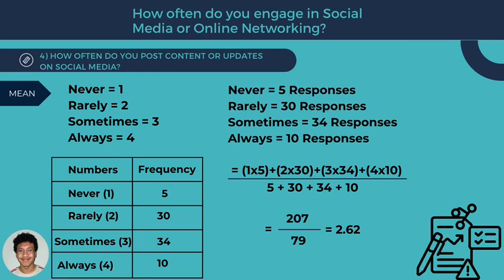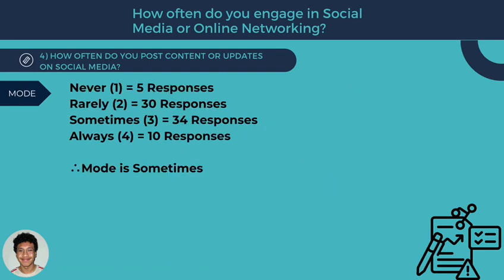We can assume that never equals 1, rarely equals 2, sometimes equals 3, and always equals 4. You can divide them into 2 groups, which are numbers and frequency. If you look at the equation, you have 1 times 5 plus 2 times 30 plus 3 times 34 plus 4 times 10, divided by the total of frequency. If you calculate that, you will get 207 over 79, which is 2.62 for the mean.